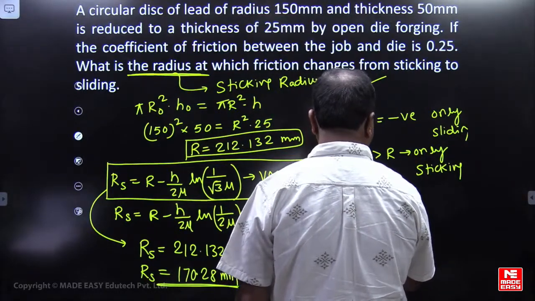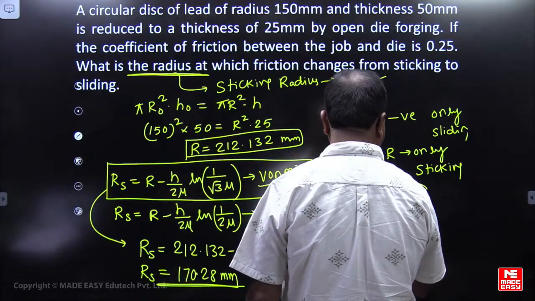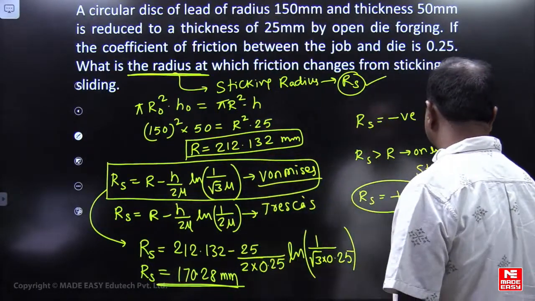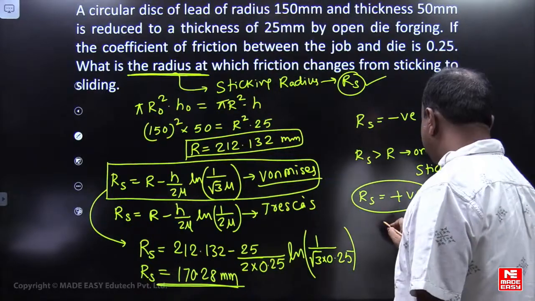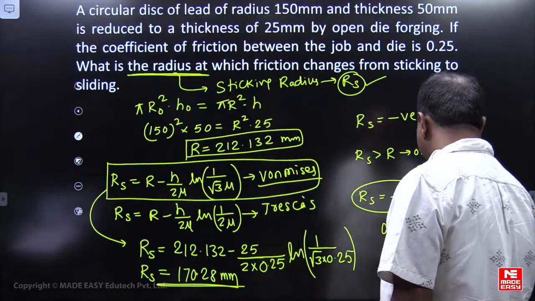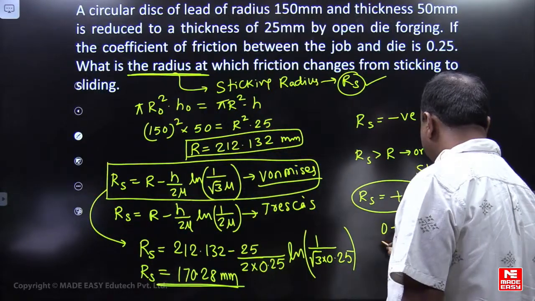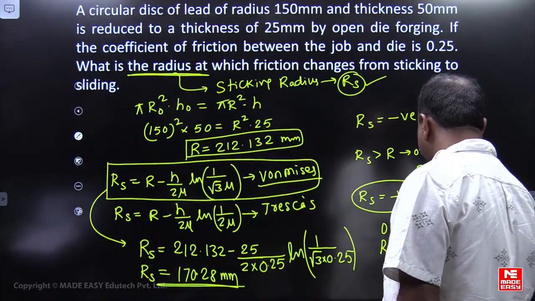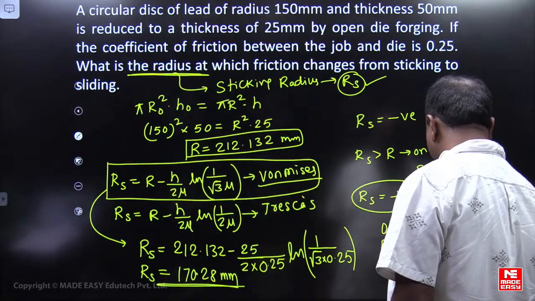Next, if Rs is a positive value, both sticking and sliding will be there. From 0 to Rs, at the center, sticking will be there. From Rs to R, sliding will be there.